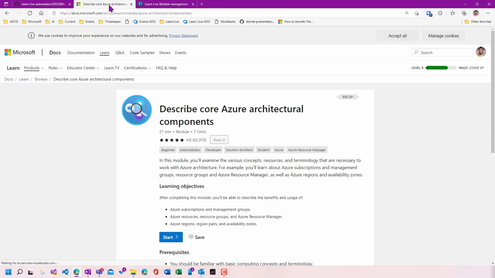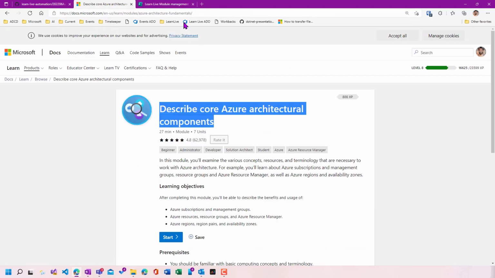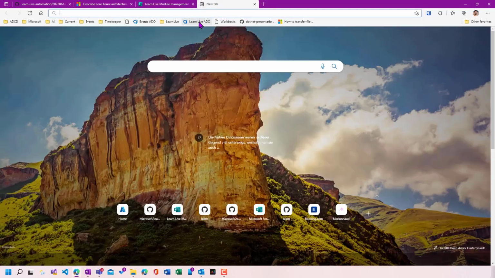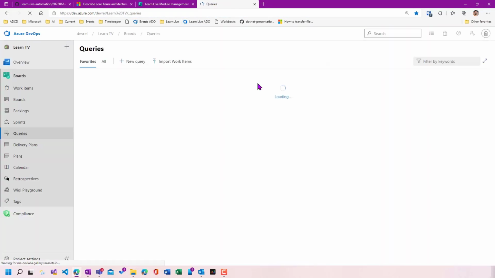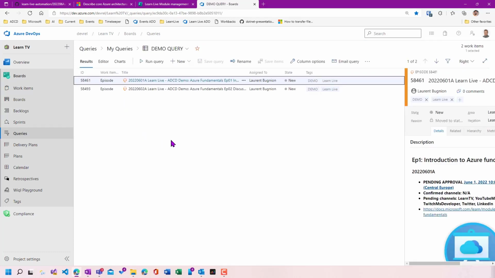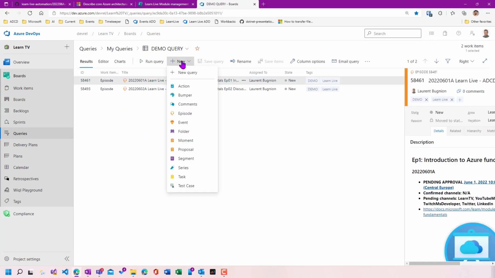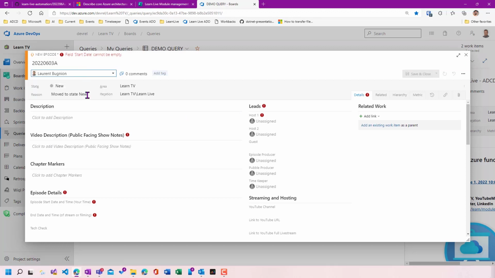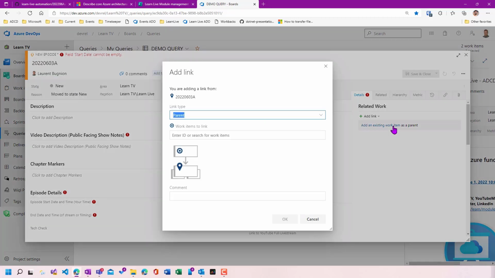We are going to take the title directly from the Learn module, and then we need to create an Azure DevOps item. And again, this is the key to having the link between GitHub and DevOps. We need a link. So I'm going to go into this query. This is a query that I'm using for this demo with those fictional episodes. I'm going to create a new item, which is an episode. And here I'm just going to enter some very basic information, because later my automation is going to update the ADO item.